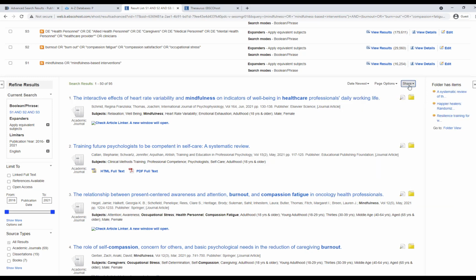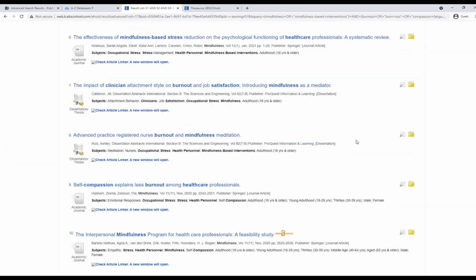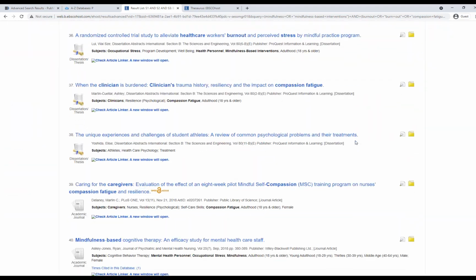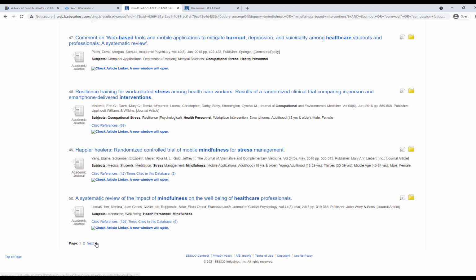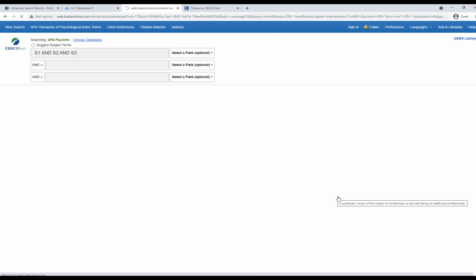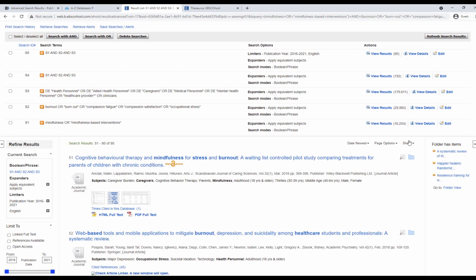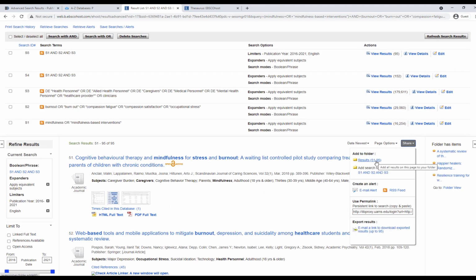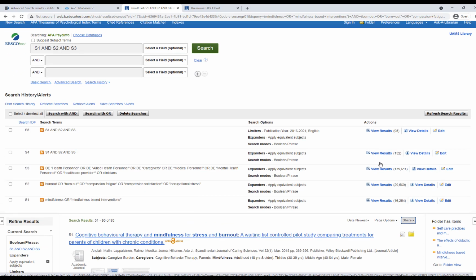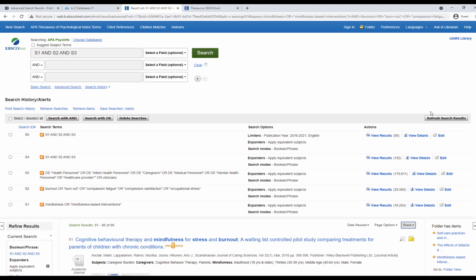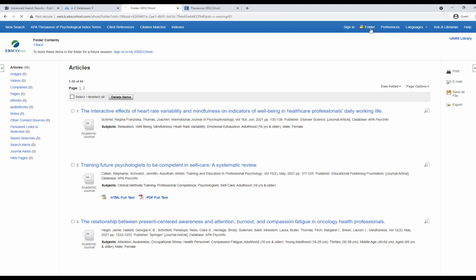Now I have 95 results, and notice it just said 1 through 50. So that's because there's only 50 results to a page. So actually now I go to the next page. And once that loads up, I'm going to click Share again and add results 51 to 95 to a folder. Then I go up here to the top and click on Folder. And then I want to save as file.